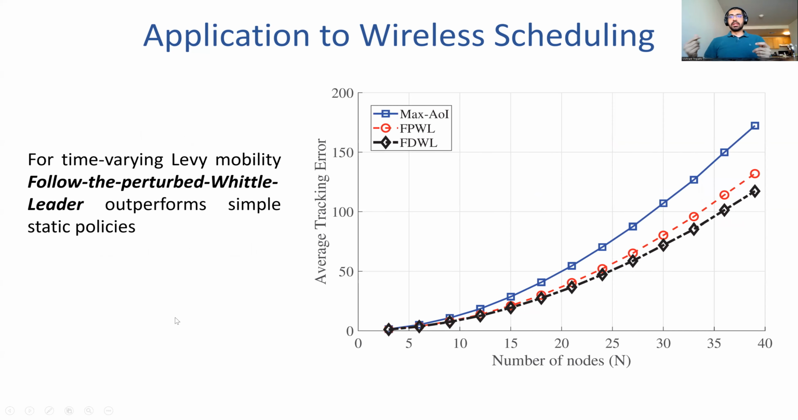What we simulate is a specific form of time-varying mobility called Levy mobility, which is considered a very realistic model for simulating human and car mobility, for example. And we show that for this time-varying Levy mobility pattern, Follow-the-Perturbed-Whittle-Leader kind of algorithms outperform standard algorithms such as round robin or maximum age of information algorithms, which just optimize for information freshness rather than actually optimizing for the monitoring error.